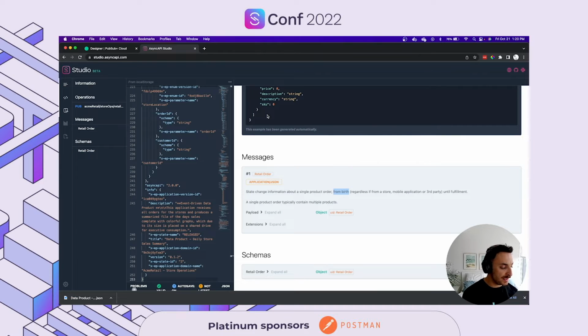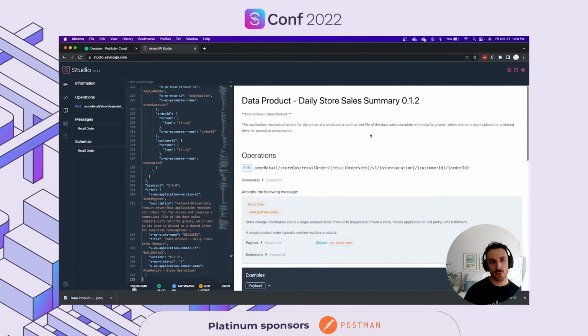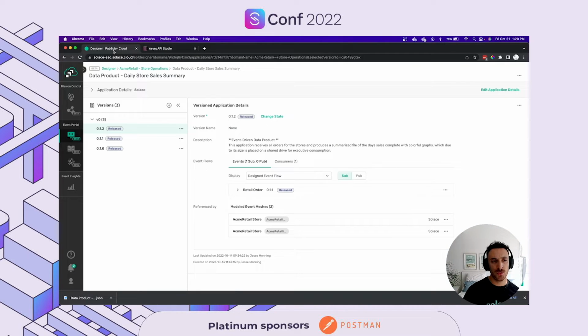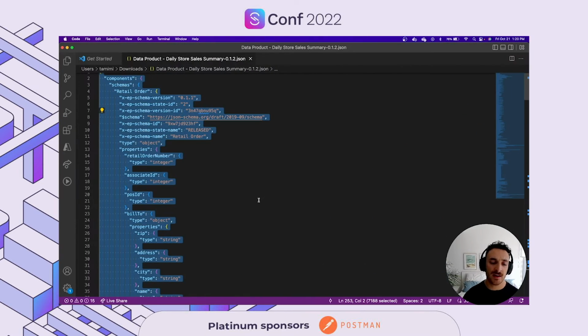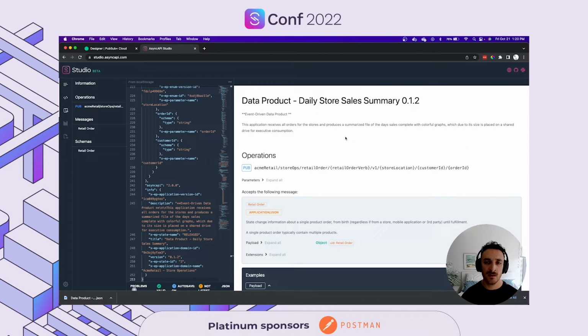So this is the AsyncAPI spec component of the Event Portal, where we were able to get the application of choice that we want with the right version and download the AsyncAPI file, as you can see here. And we can even model it in, or get the AsyncAPI spec file and get documentation on it.